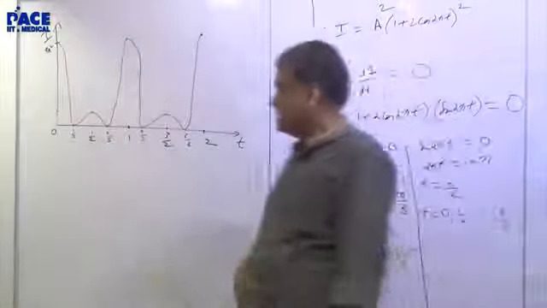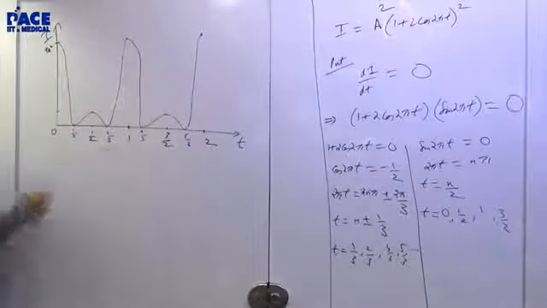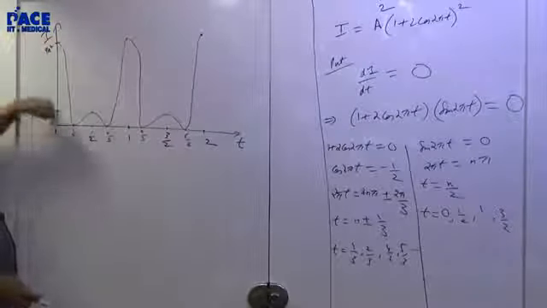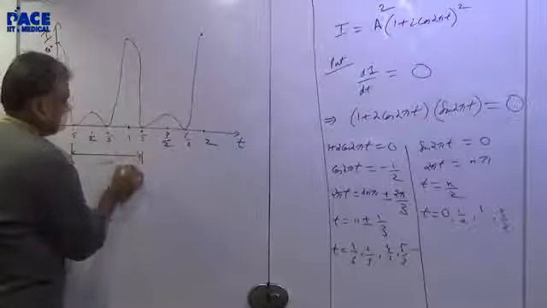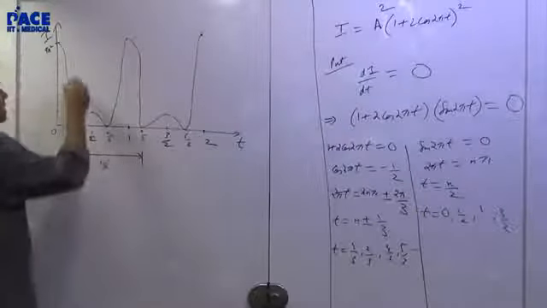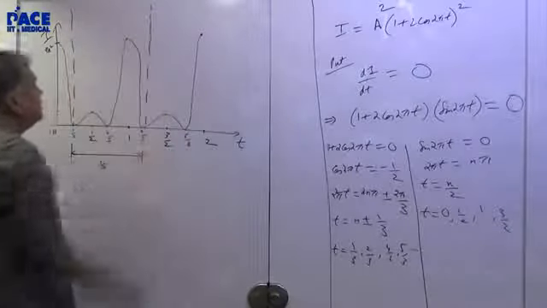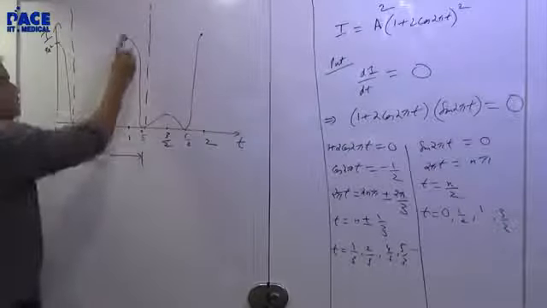Then what does the beat frequency mean? Beat frequency means how many peaks are there within one second. Now, if you say 0 to 1, you don't know whether to take it as half a peak or a full peak. So I just take 1 by 3 to 4 by 3 as a 1 second interval. 1 by 3 is here, 4 by 3 is here. How many peaks can you see in this interval? 1, 2.